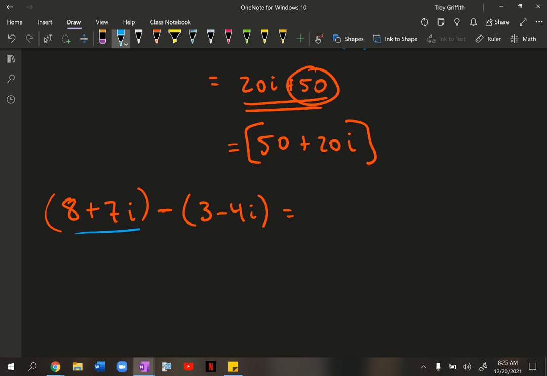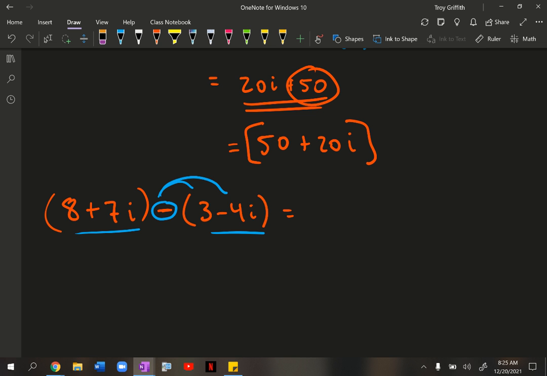They say, okay, well, I see a set of parentheses here and a set of parentheses here. That must mean that I have to multiply them out. Not necessarily, because what are these separated by? They're separated by a subtraction sign. So the only thing that we're going to distribute here is this negative sign. Okay, and if you think about it, there's an invisible positive sign on the outside of these parentheses.